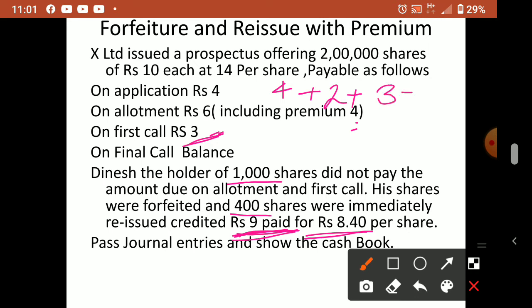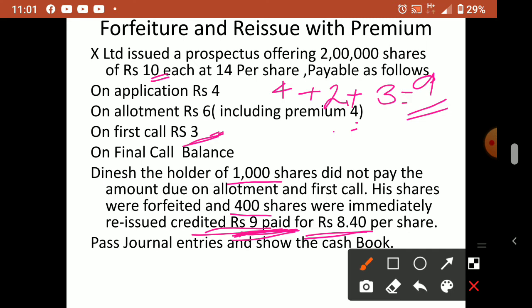So we want to know out of 10 how much the company asked: 4 plus 2 is 6, plus 3 is 9 rupees credited already. That is why sometimes they say 9 paid, so paid up capital is 9. Till 9 the company asked.